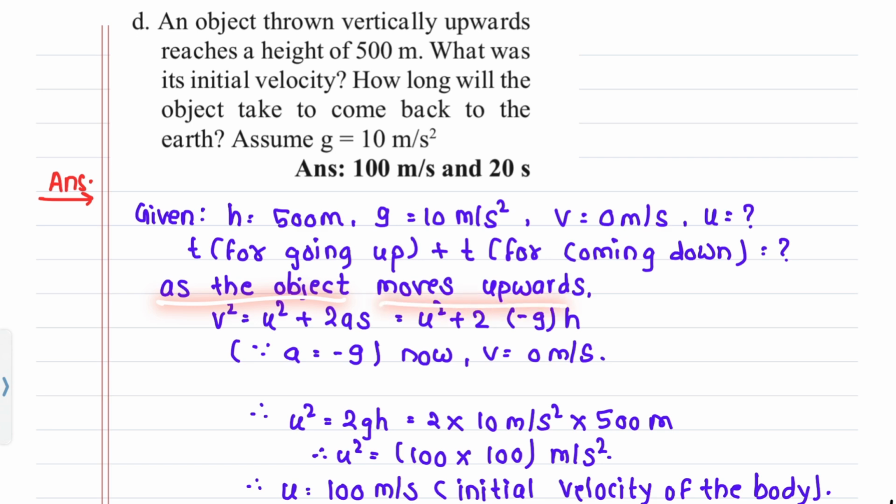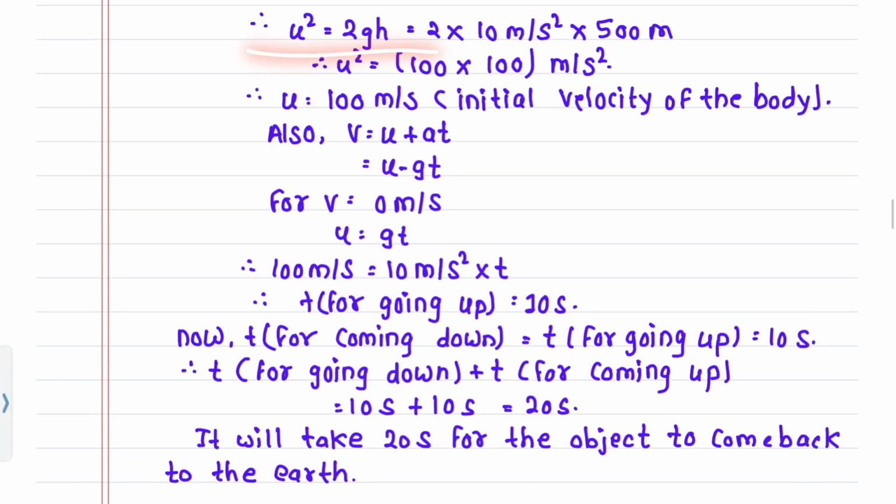As the object moves upward, v square equals u square plus 2as, equals u square plus 2 into minus g into h, as a equals minus g. Now v equals 0 meter per second. u square is equal to 2gh, equals 2 into 10 meter per second square into 500 meter. u square is equal to 100 into 100 meter per second square. u equals 100 meter per second, the initial velocity of the body.